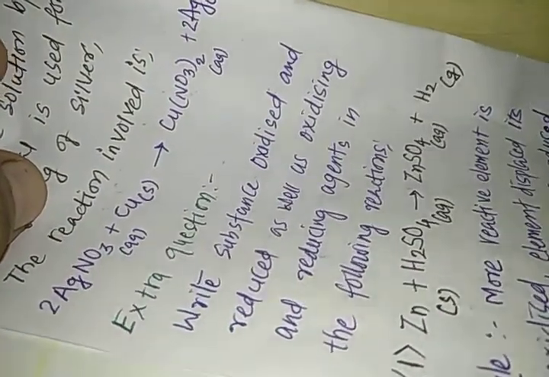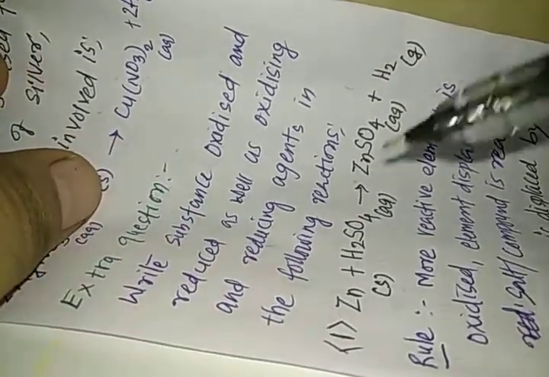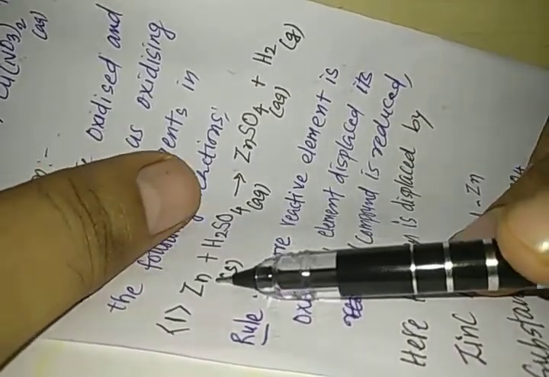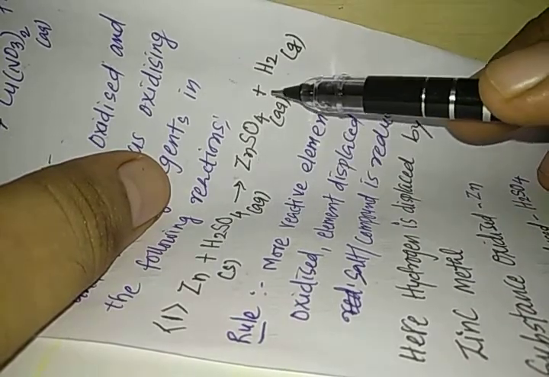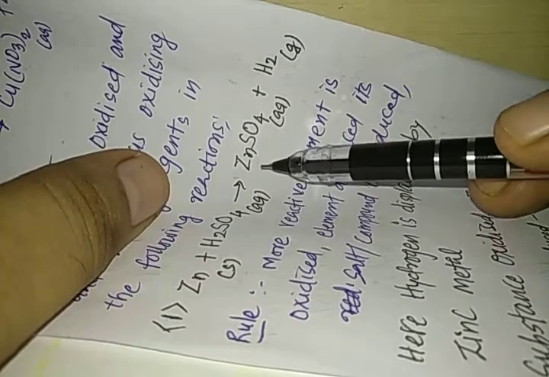Now I am going to discuss some extra questions with you. Write the substance oxidized and reduced as well as the oxidizing agent and reducing agent in the following reactions. Number 1. Zinc solid added to sulfuric acid aqueous. It produces zinc sulfate and hydrogen gas. It is a clear case of displacement reaction in which zinc displaces hydrogen from sulfuric acid.